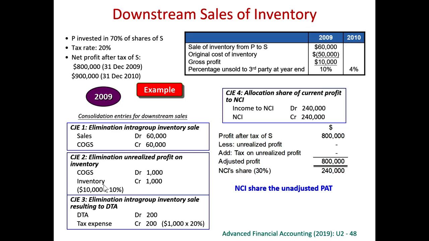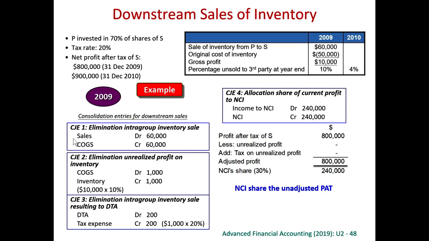Another way to see why we have to credit inventory 1,000 is this. Now only 10% remains, so only 10% of this 60,000 and 10% of the 50,000 remain. So originally, this 6,000 closing inventory you have recorded, actually the original cost was only 5,000. So we must bring it down from 6,000 back to 5,000, and therefore you have to correct the inventory. The correct closing inventory should be 5,000.